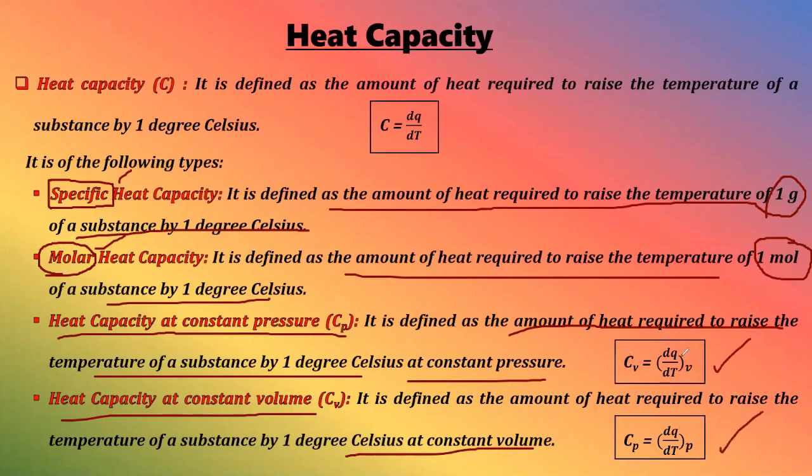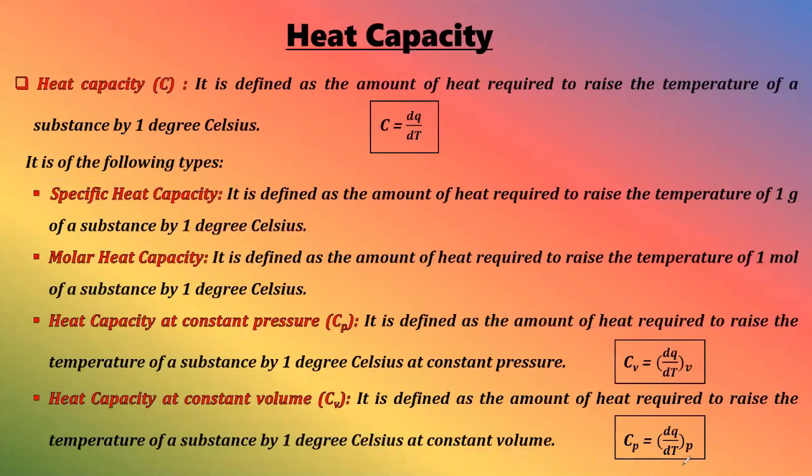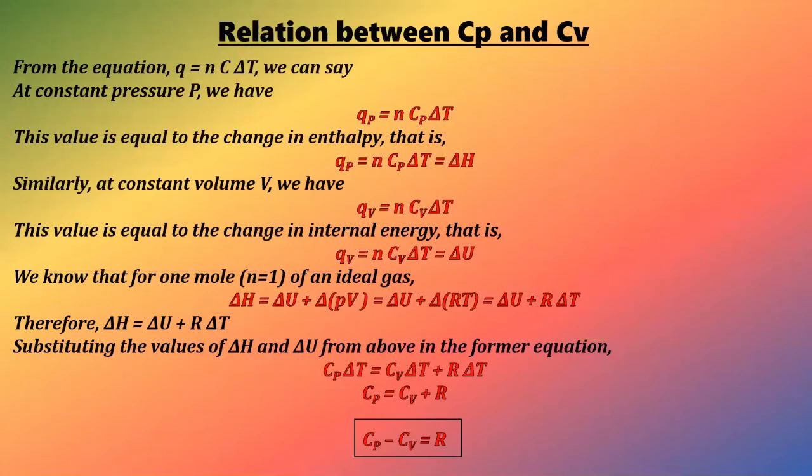Okay. Now let us have a look at these two expressions. We can see Cv is equal to dq/dT at constant V and Cp is equal to dq/dT at constant pressure. So you can see the same thing at constant volume and constant pressure gives us this particular expression, which is called Cp and Cv, right? Now I guess this is the last slide for this particular lecture, and here we need to know about the relationship between Cp and Cv, and after this I'll come up with one question to you people, that which one is greater, Cp or Cv, right? That you need to tell me.